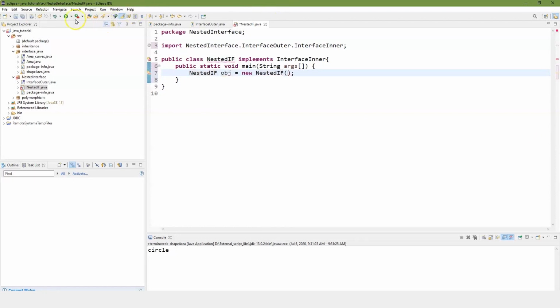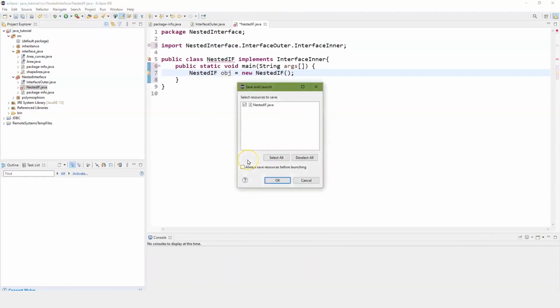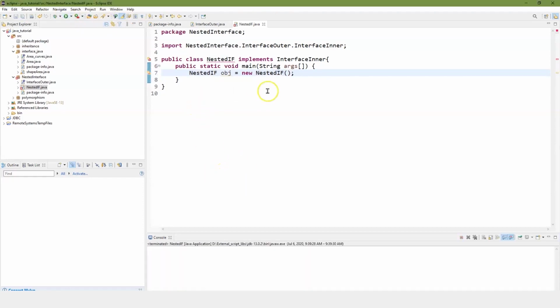And again, if we compile it, and we'll go ahead and run it, and I'll do the compilation here, you can see that it compiles fine. It's not going to give you any errors. But when you hover over here, it says, hey, you need to add unimplemented methods. And you left some stuff out of here that you were told you're going to include, which was this interface inner. And of course, we can simply do that.